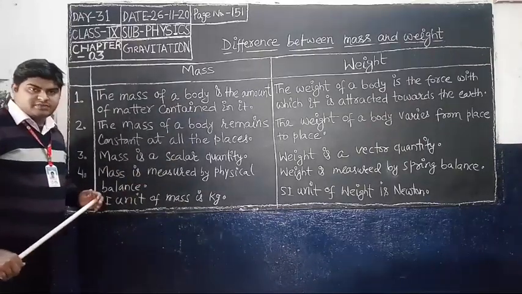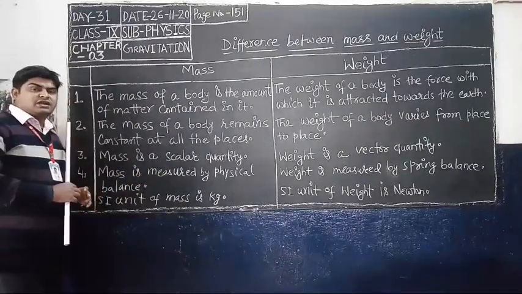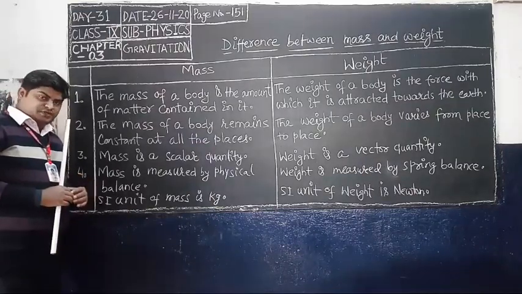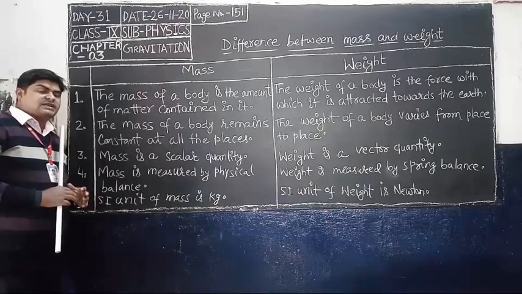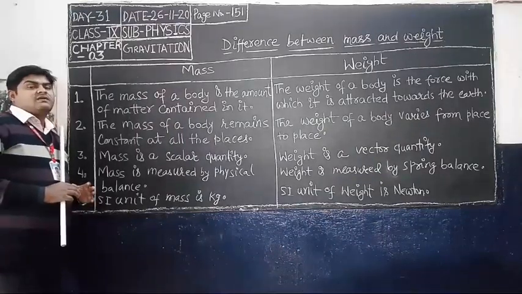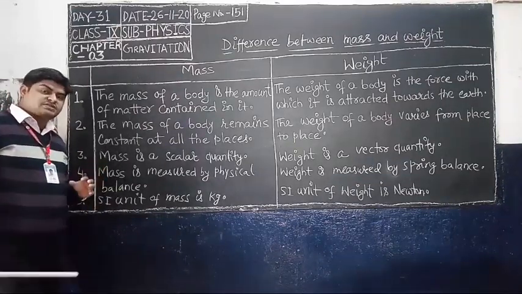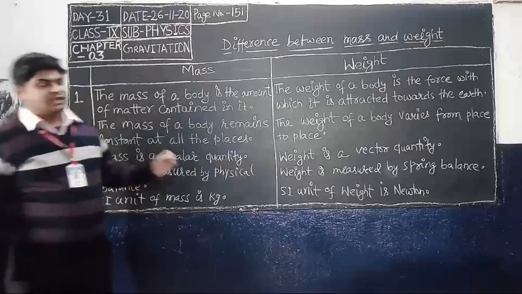I have discussed that mass does not depend upon the place where it is put. So we can say that mass is independent of the place or position.